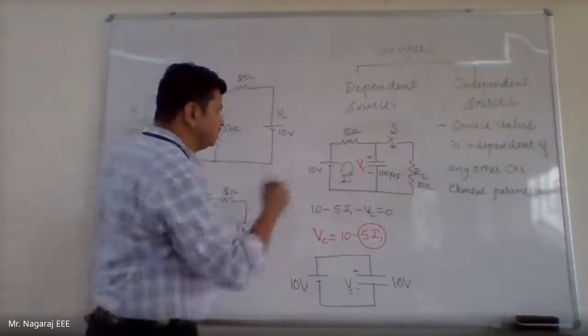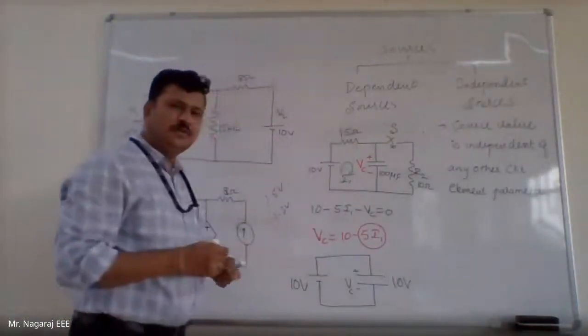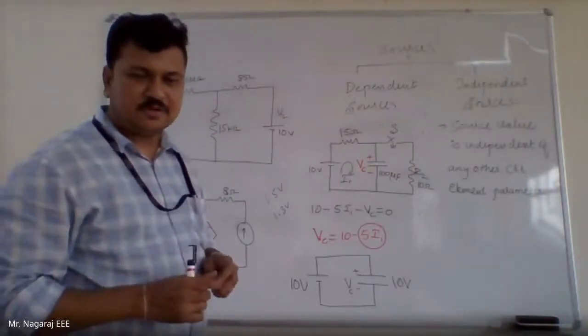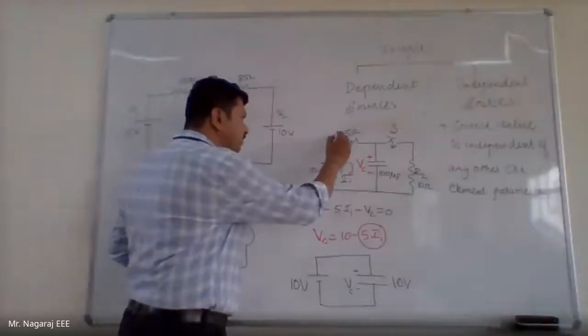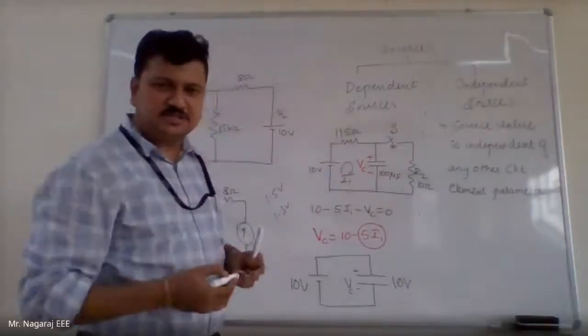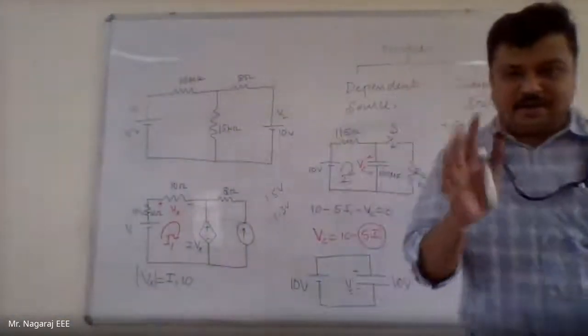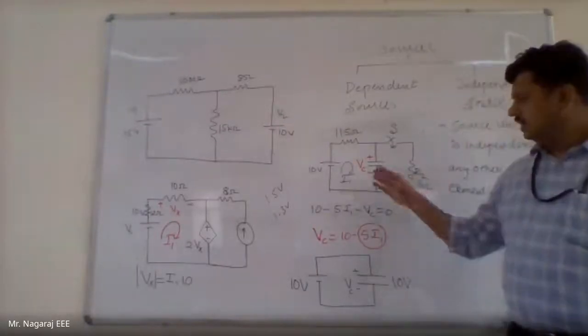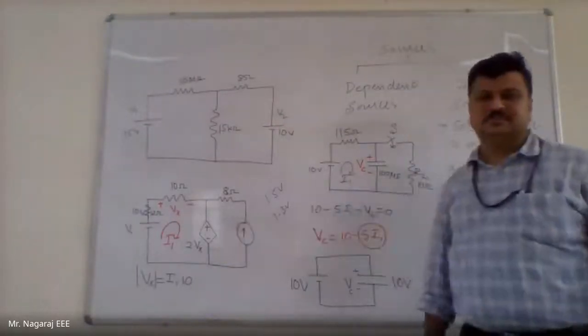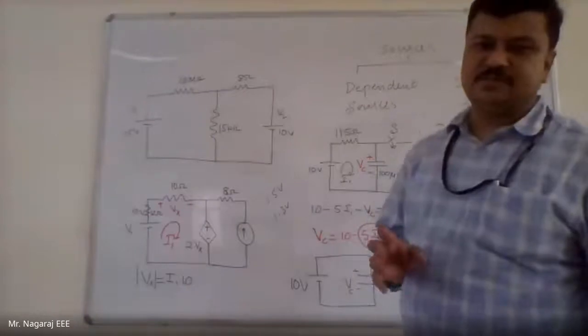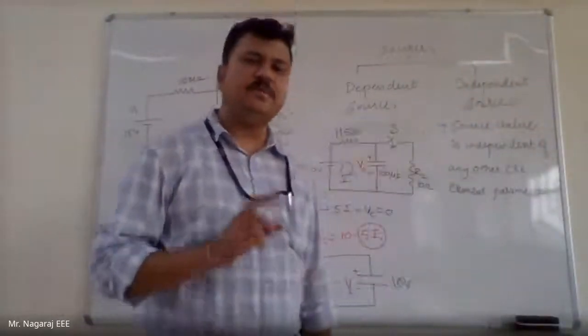Now, if I make this 15 ohm, will the value of VC change? Yes, sir. If I make it 115 ohms, will the value of VC again change? Yes, sir. This is a dependent source. So I can realize this capacitor as a dependent source. Yes or no? Yes, sir. So this is the realization or understanding of a dependent source.